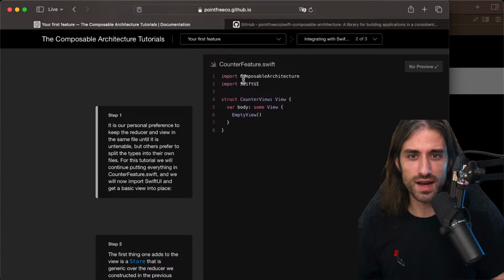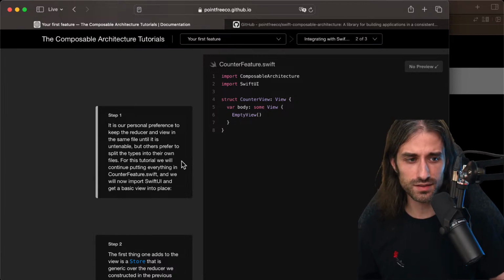So this time it seems we are importing SwiftUI now in counter feature. So it is our personal preference to keep the reducer and view in the same file until it is untenable. That's a very interesting choice. But others prefer to split the types into their own files. It's a good thing that they make their point, because I was about to create a new file. So for this tutorial, we will continue putting everything in counterfeature.swift, and we will now import SwiftUI and get a basic view into place. So we are now going to import SwiftUI into the file.